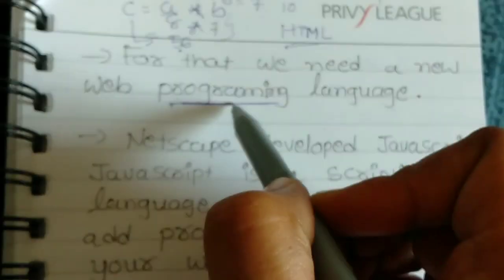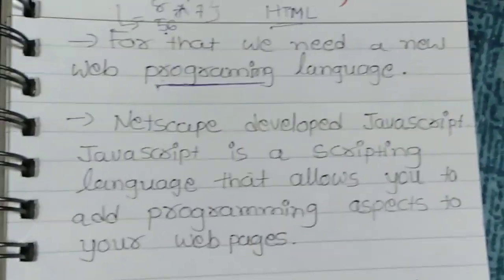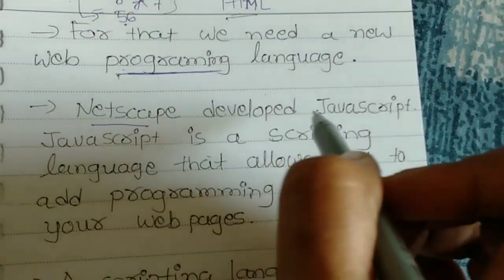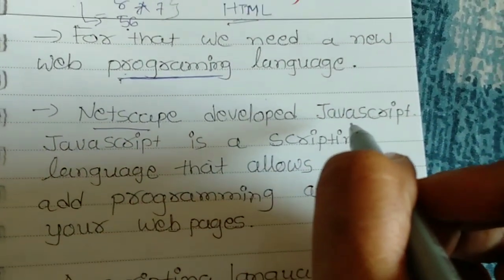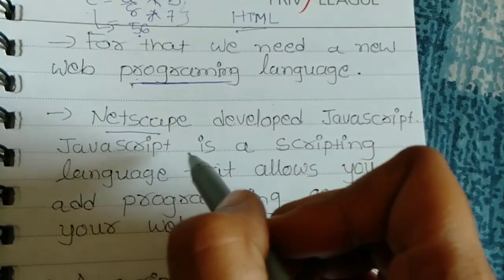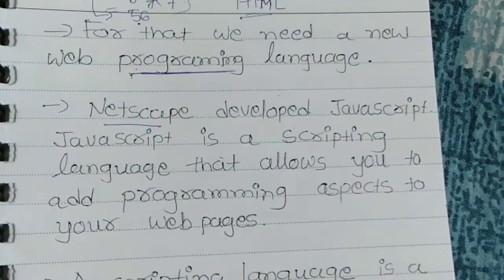Which language? Programming language. You compulsorily have to use a programming language. And most important, Netscape developed JavaScript. Who developed JavaScript? MCQ: Netscape developed JavaScript. JavaScript is a scripting language. Which language? Scripting language. Language means what?